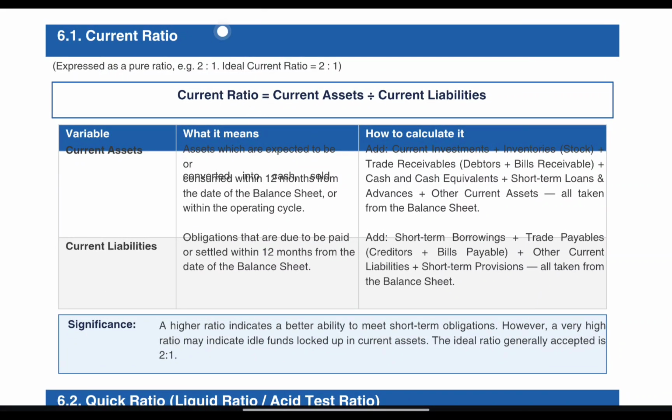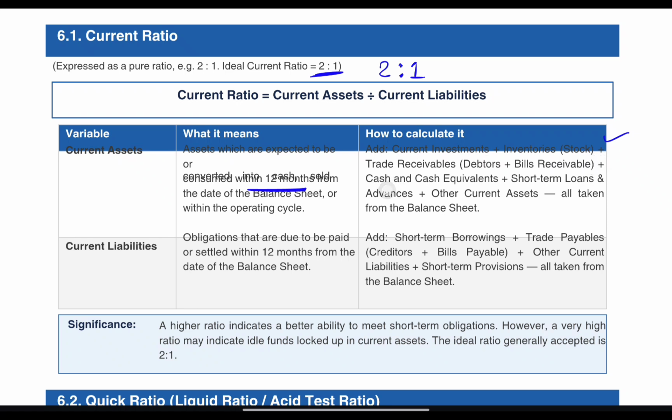First is current ratio. The ideal ratio for current ratio is 2:1. You must learn this, that the ideal ratio is 2:1. And what is the formula to calculate current ratio? Current ratio is current assets divided by current liabilities. Which are current assets? Those assets which convert into cash within 12 months or within the operating cycle of any business are known as current assets.